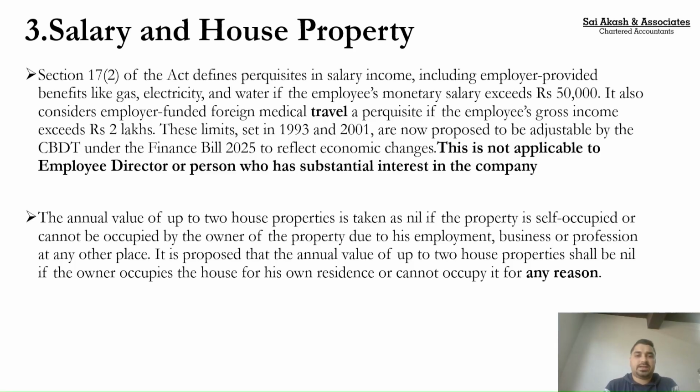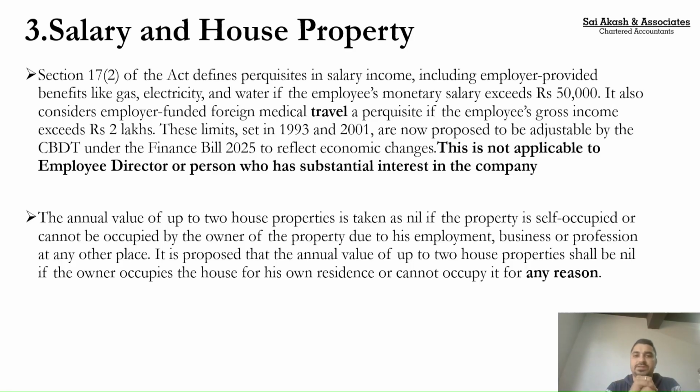So the next area of amendment is under the head salary. There is a provision which says that if an employee is earning more than 50,000 a year, then whatever facilities I give as an employer, say a motor car facility, a transport facility, a free servant, or free electricity, gas or water, whatever perquisite I give to my employee, if my employee's gross salary is more than 50,000 per year, then it will be taxable in the hands of the employee.